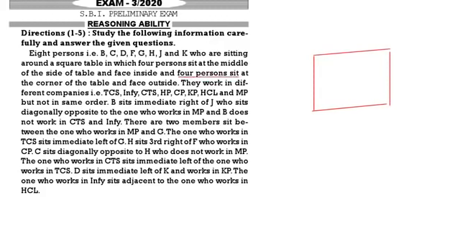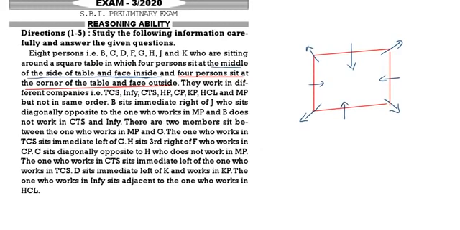4 persons sit at the corner and face outside. Facing outside means the arrow should be like this. And 4 persons sit in the middle of the sides and face inside, so the arrow should be like this. If the arrow is towards the square, it is facing inside. If the arrow is away from the square, it is facing outside. So for those facing outside, you have to take left means right and right means left. For inside, right means right and left means left.